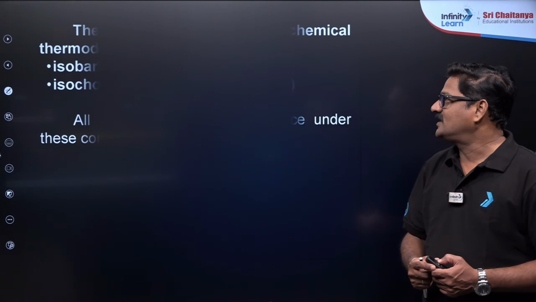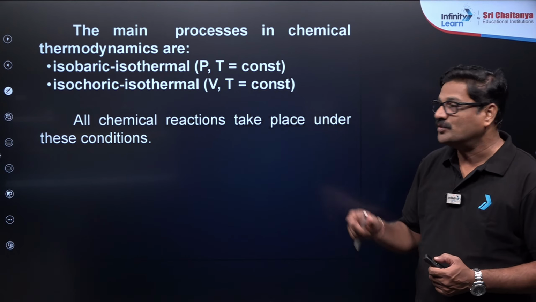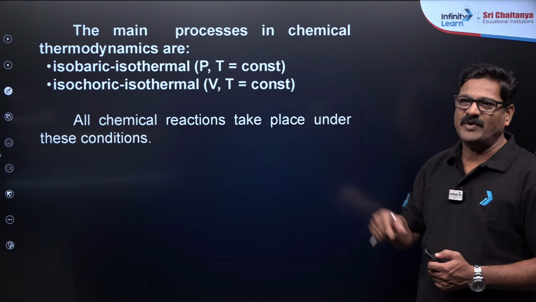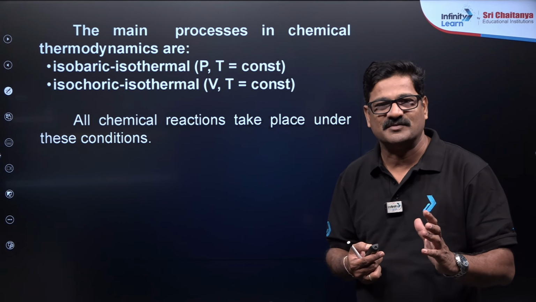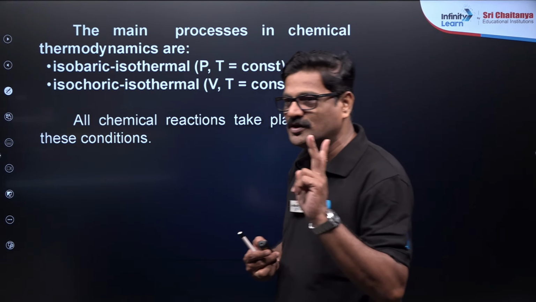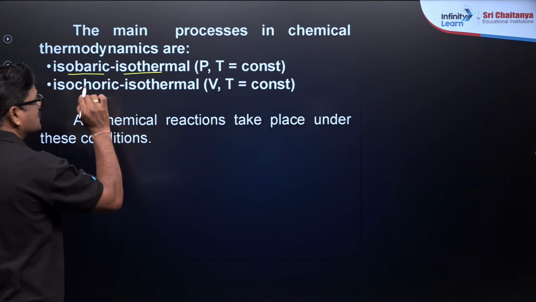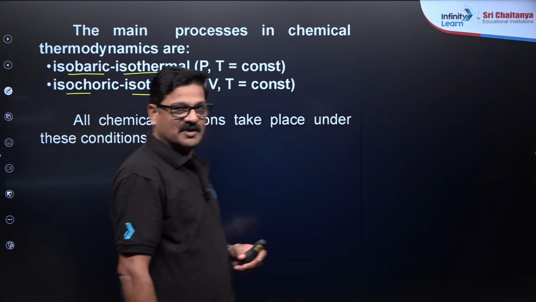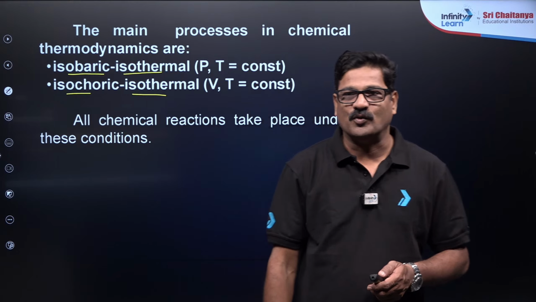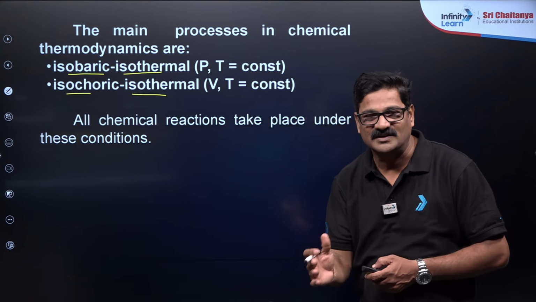Okay. Let's see the main processes in chemical thermodynamics. जो भी process आपका आने वाला है NEET examination में, there are two things you need to focus on. Either isobaric process and isothermal process together, or isochoric process and isothermal process together. One process alone you can write, this is dP, dT, dV.